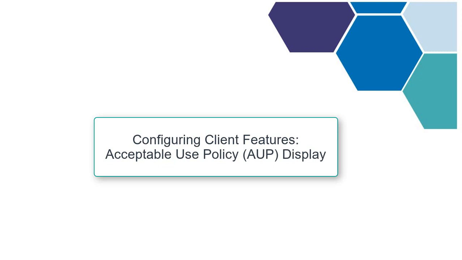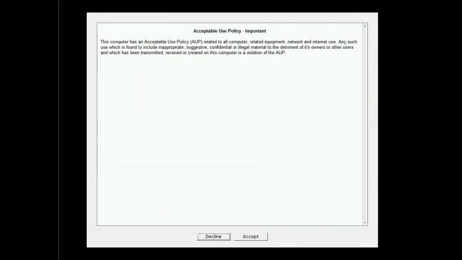In this section we're going to cover using monitoring setup to change configuration settings for the acceptable use policy, or AUP, display for users when they log on to a device with Radar client software installed to it. The AUP that is displayed at logon is often the only interactive reminder of the presence of Radar software to users, and so it is important that if used, the content is relevant to them.